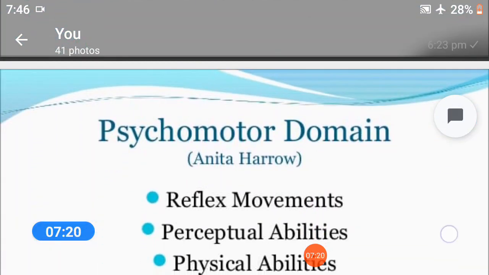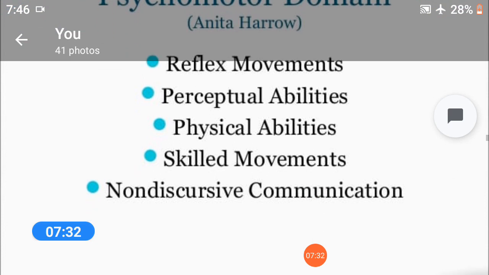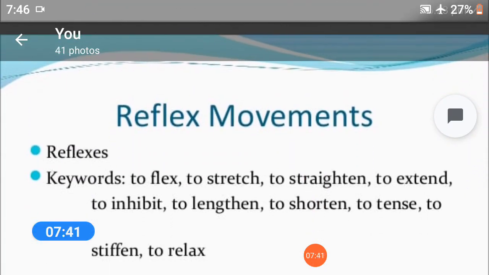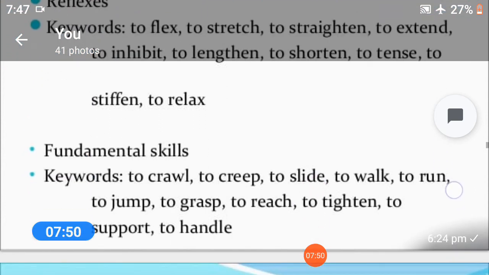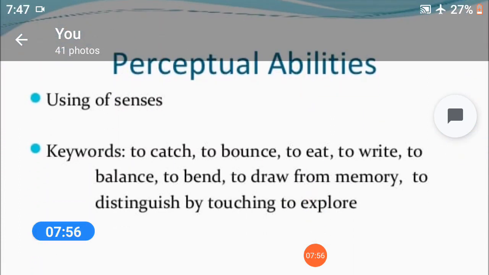Psychomotor domain, Anita Harrow. The psychomotor domain is composed of the following components: reflex movements, perceptual abilities, physical abilities, skilled movements, and non-discursive communication. Reflex movements, keywords: to flex, to stretch, to extend, to inhibit, etc. Perceptual abilities, using the senses, keywords: to catch, to bounce, to eat, to write, to balance, to bend, etc.